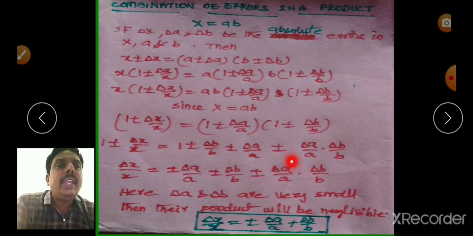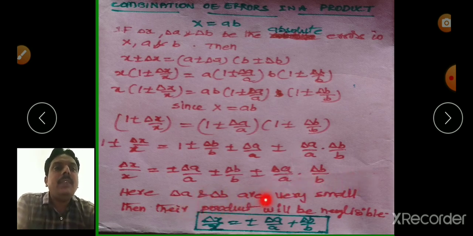Here delta A and delta B are very small. For example, delta A equal to 0.0001 and A equal to 1000, then its value is found to be very small. Similarly, delta B equal to 0.0003 and B equal to 2000. Its value is found to be very small. So the product of these will become very small. So here delta A and delta B are very small, then their product will be negligible.